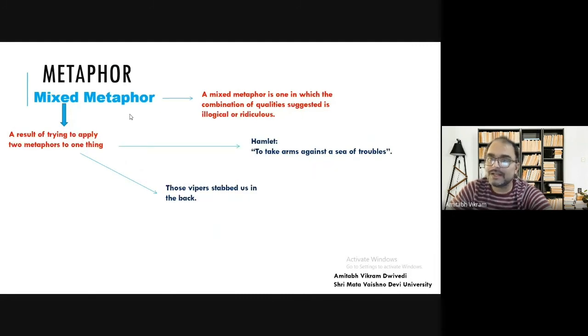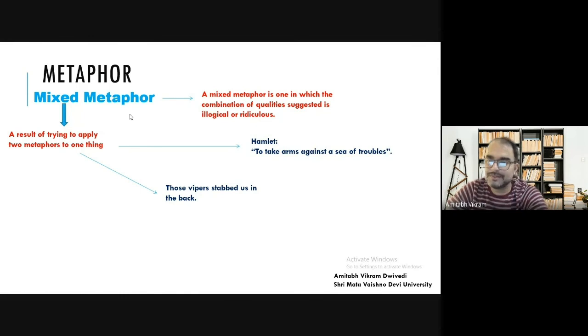Then we have a mixed metaphor. A mixed metaphor is one in which the combination of qualities suggested is illogical or ridiculous. We have more than one metaphor in a single line, and each metaphor has a different quality. When more than one metaphor is used, the combination looks quite illogical or ridiculous, a result of trying to apply two metaphors to one thing.